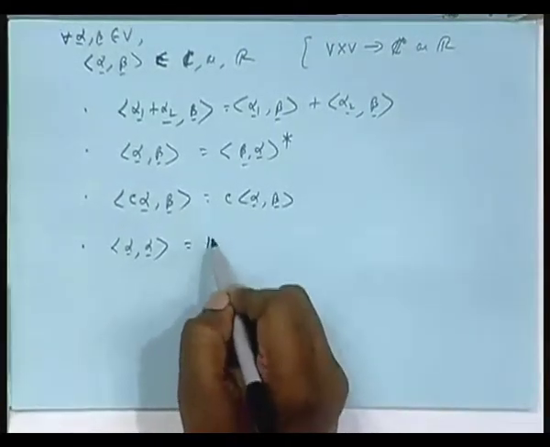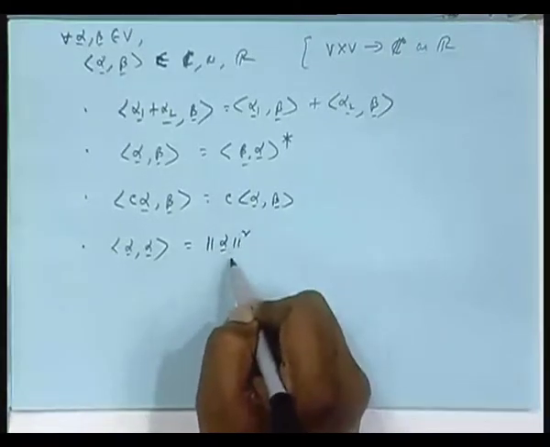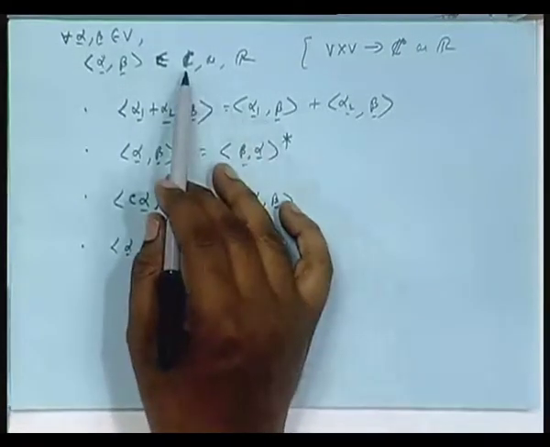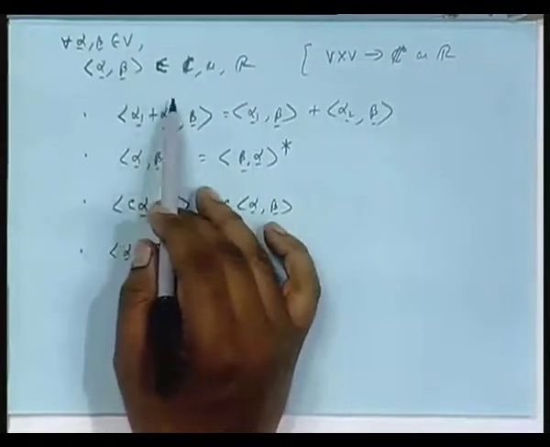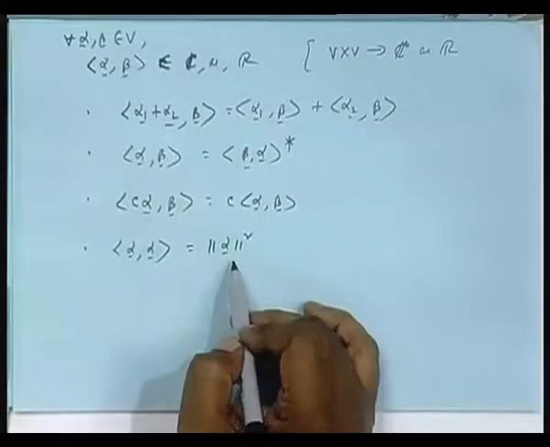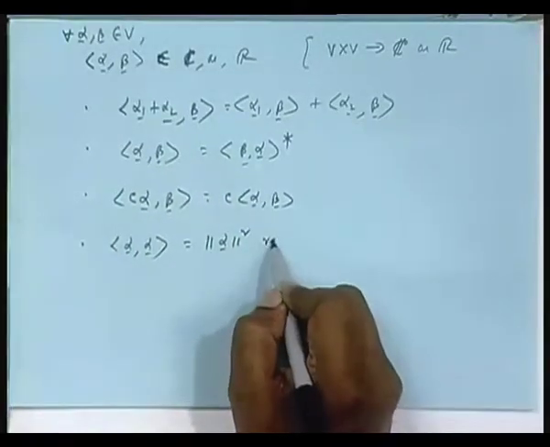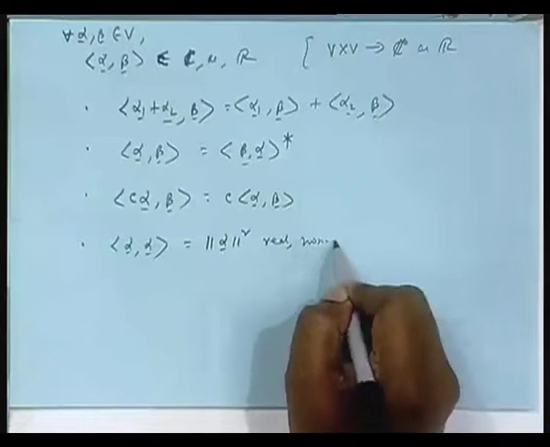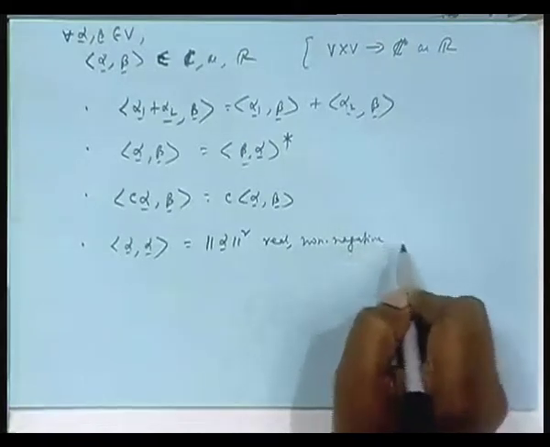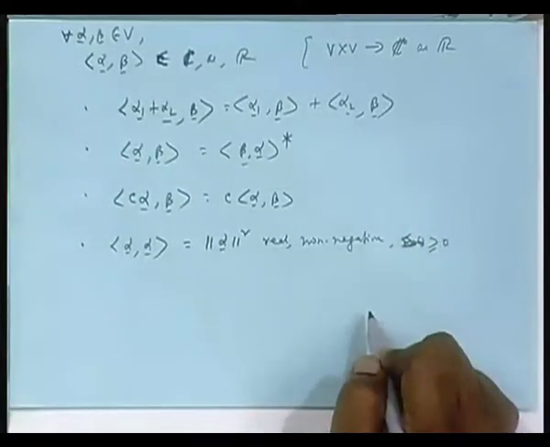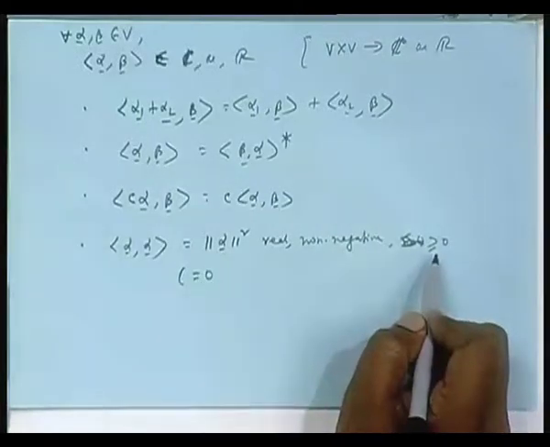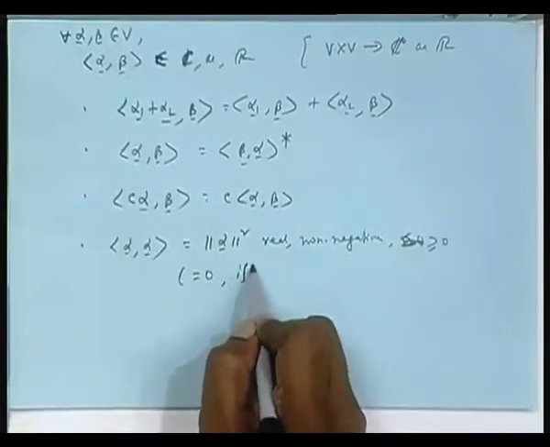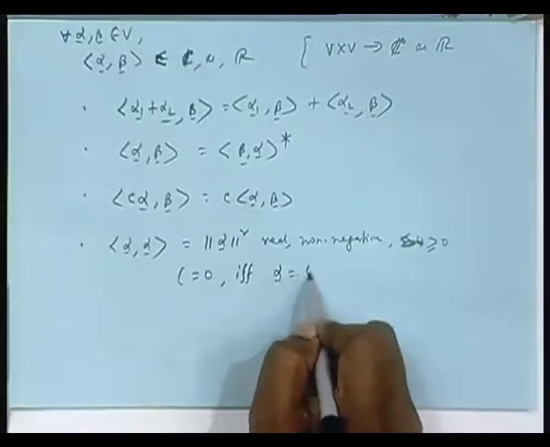It is denoted as this. Irrespective of whether you are dealing with complex field or real field, the inner product is in general a complex number or real number, but this must be real. This is real and non-negative always, that is greater than or equal to 0, and it will be equal to 0 if and only if alpha is the 0 vector.